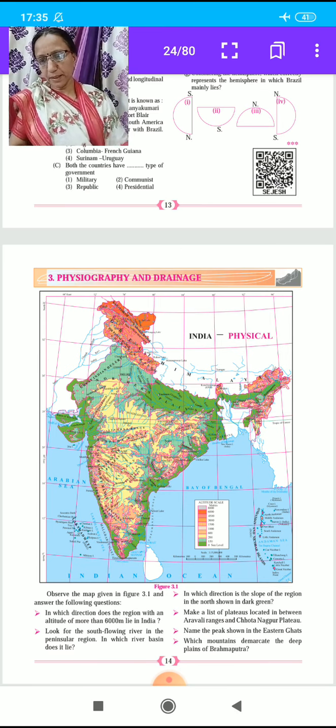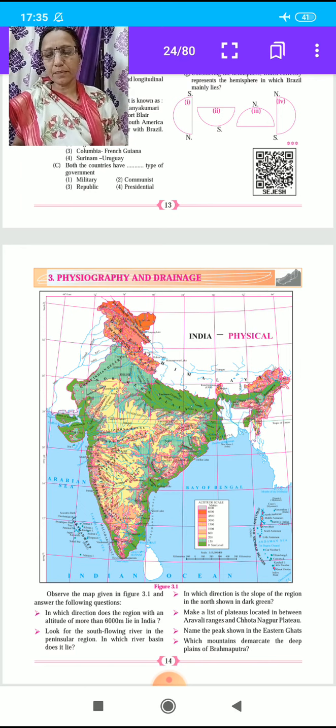Observe the map given in figure 3.1 and answer the following questions. Here, students, is the map of India. First question: in which direction does the region with an altitude of more than 6,000 meters lie in India?